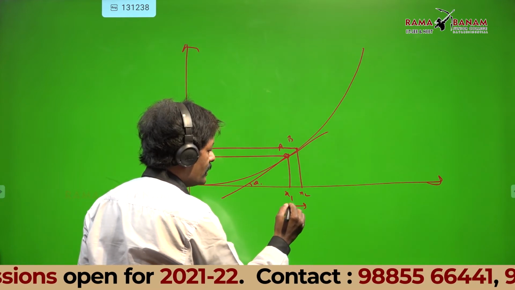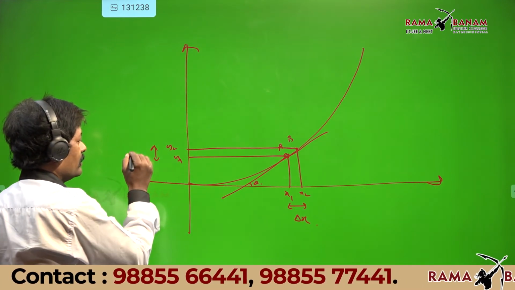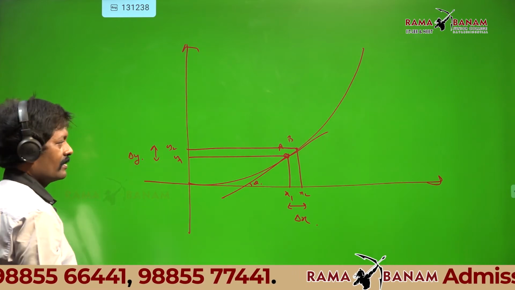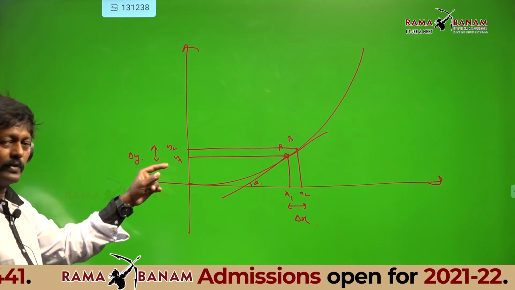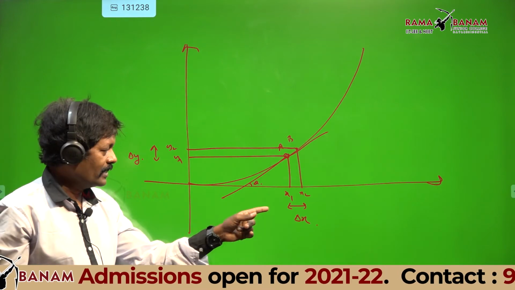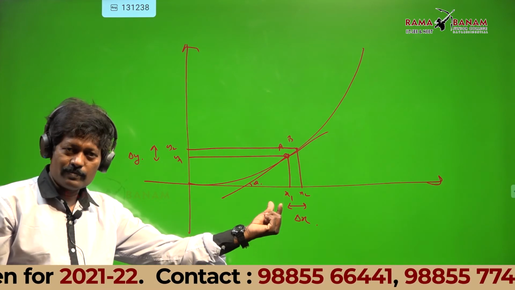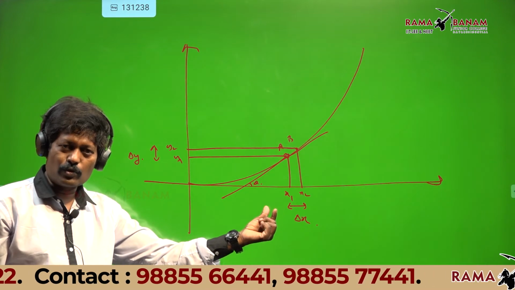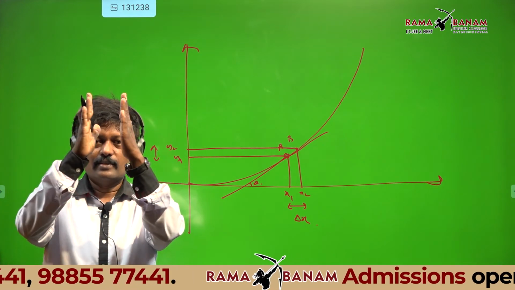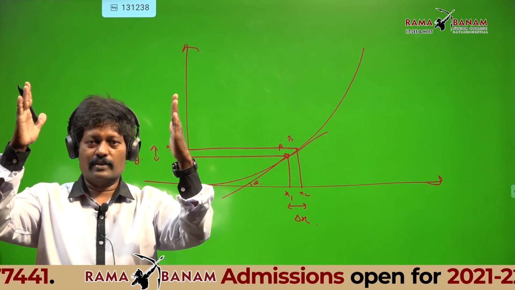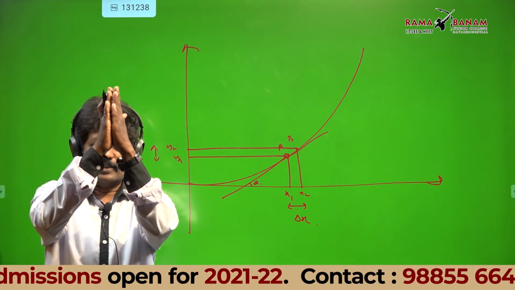Can I call this delta x? Can I call this delta y? Delta y is nothing but y2 minus y1. Delta x is x2 minus x1. Both are very, very close; x1 and x2 are very close. So this is delta x, this is x2 minus x1. This is delta x, this is dx.